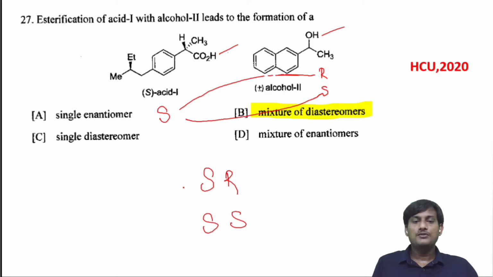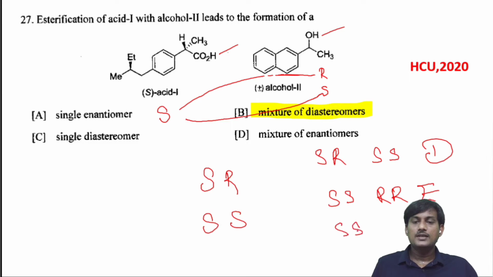When you relate these two configurations, SR and SS, these two will be diastereomers. Suppose you take SS and RR, these two are enantiomers. SS with SR or RS, these two will be diastereomers.